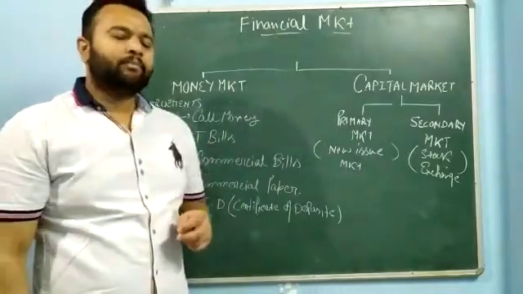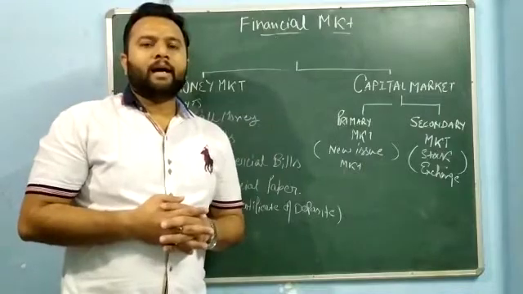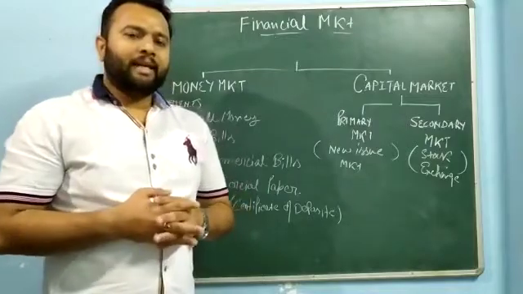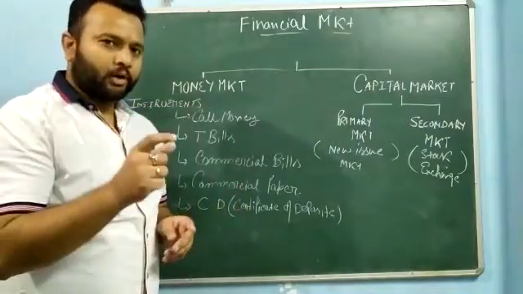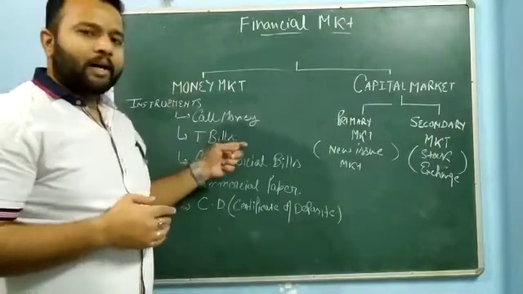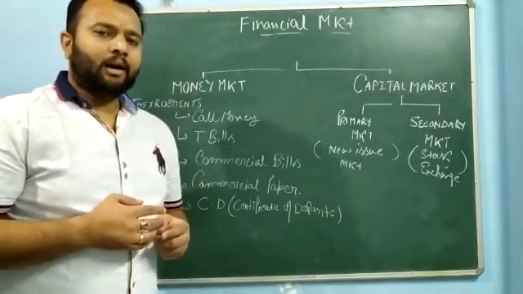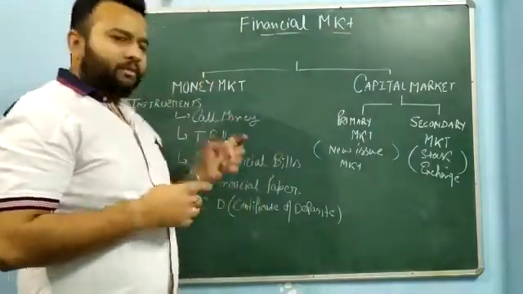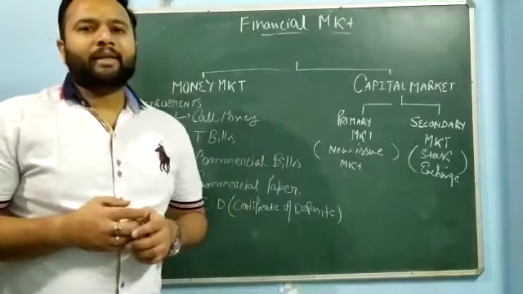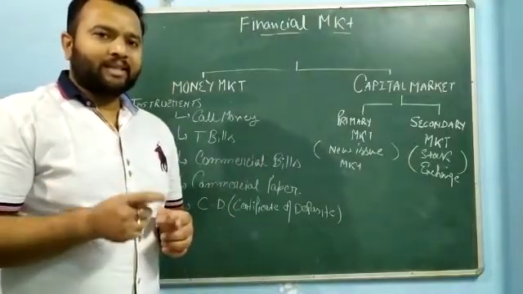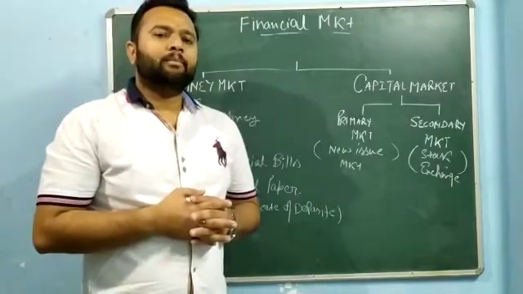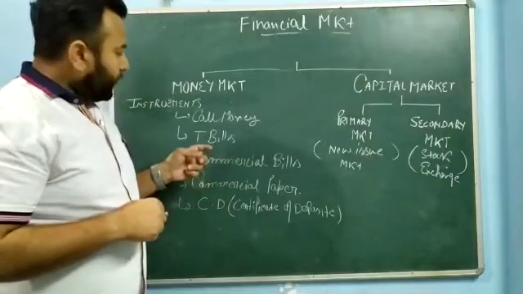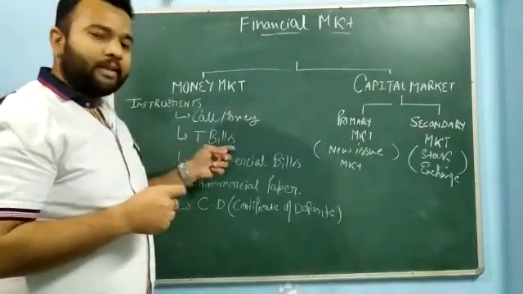Now, what is T-bill? It is an instrument used by RBI on behalf of the central government. RBI means Reserve Bank of India. Whenever our central government needs money for a short-term requirement, for less than 1 year, T-bills are issued by RBI. T-bills are issued by the RBI in multiples of 25,000. In call money we have an interest rate, but in treasury bills we do not have any specific interest rate. So what the investor gets is the difference between the face value and the market value of the bills. That difference is the gain of the investors in T-bills.